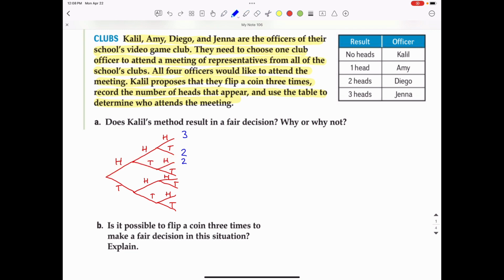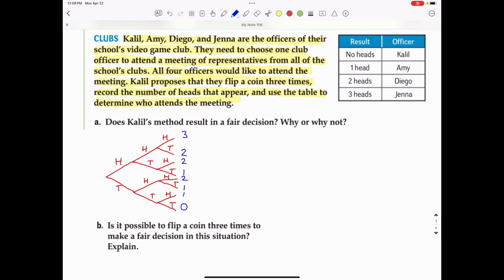And then this branch is heads, tails, tails. So that's only 1 head that was flipped. And then the branch underneath that, barely squeezed it in, that's 2 heads. And then the branch under that was 1 head. And then we have a tails, tails, heads branch. That's 1 head. And then finally, the very bottom set of branches is tails, tails, tails, and that is 0 heads. So there are 8 possibilities, 8 ending branches.